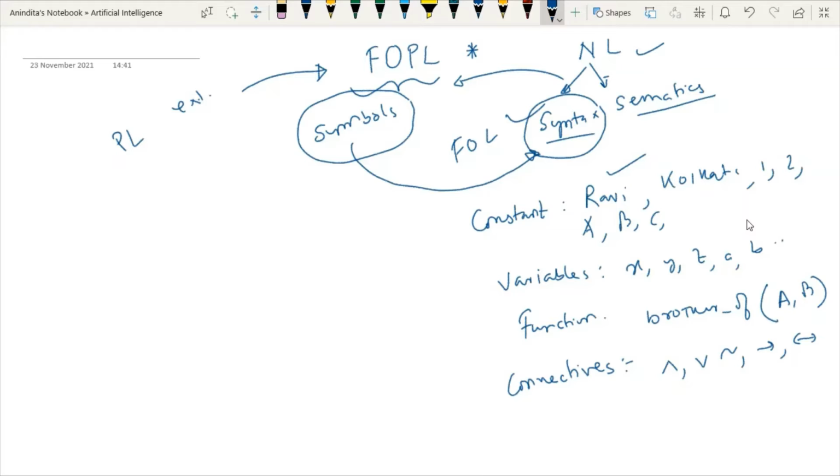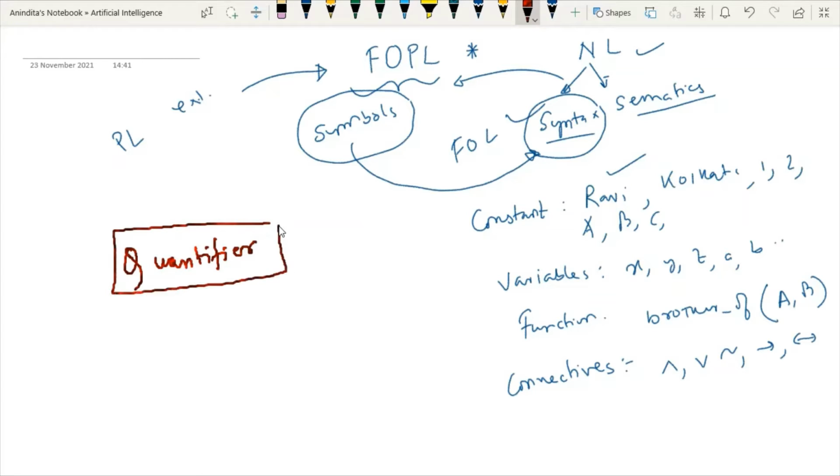But what we have to learn here, which is a new concept, is the concept of quantifier. This concept of quantifier exists in the case of FOPL only. And what are the different quantifiers available? All and there exists.